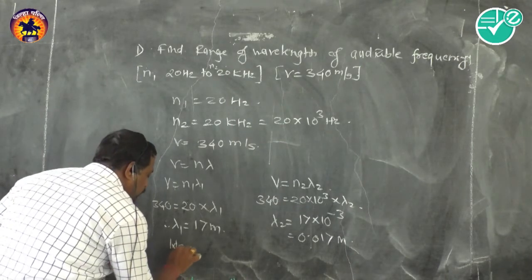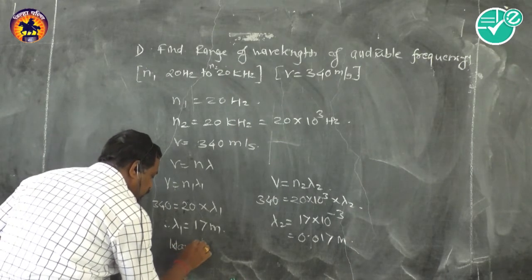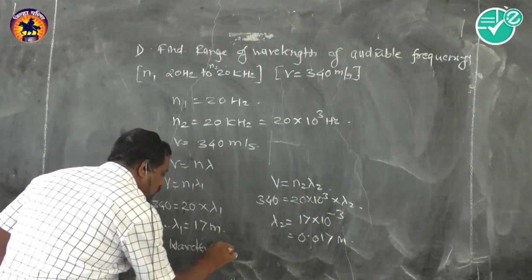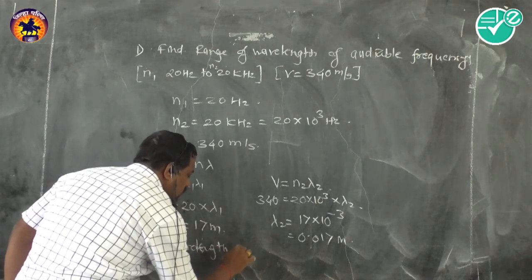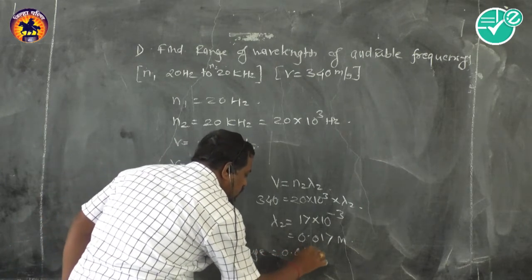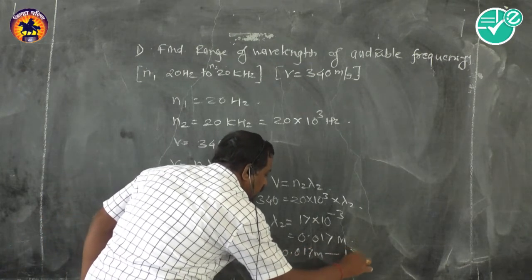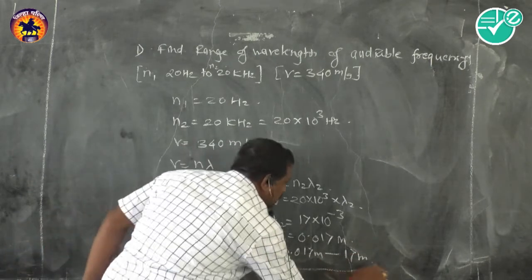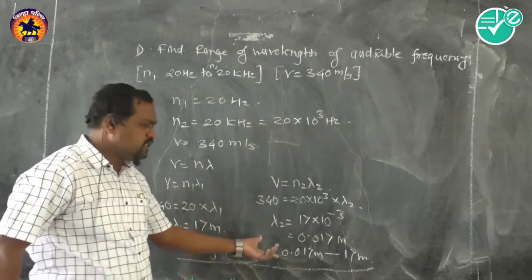Here we can conclude the wavelength range is 0.017 meter to 70 meter. This is the audible wavelength range.